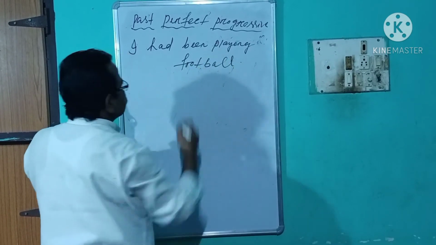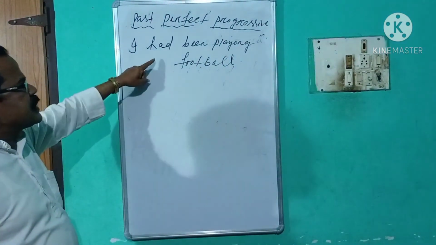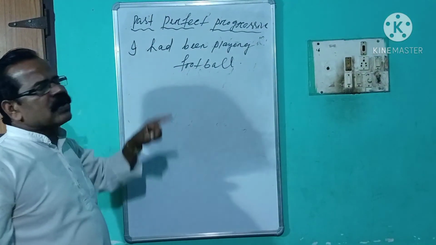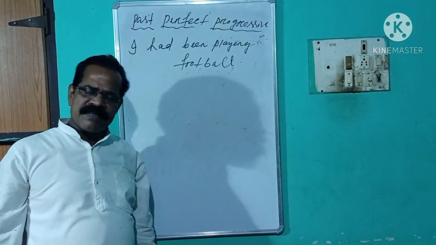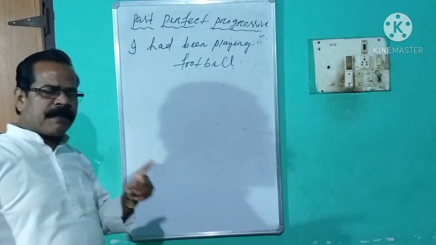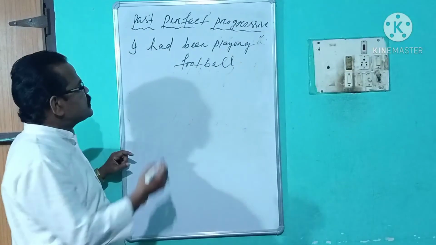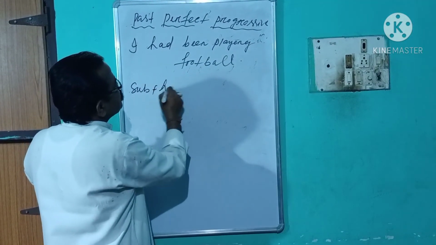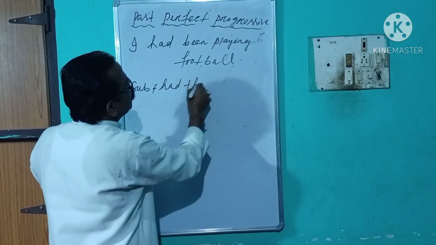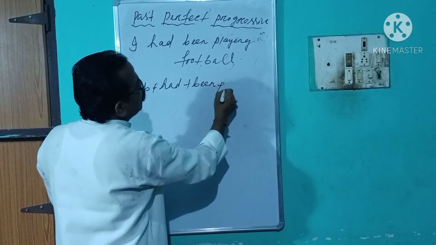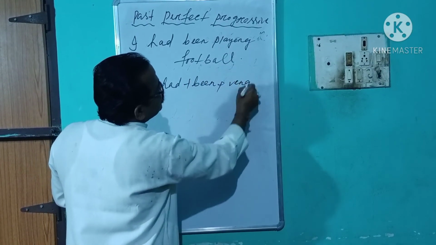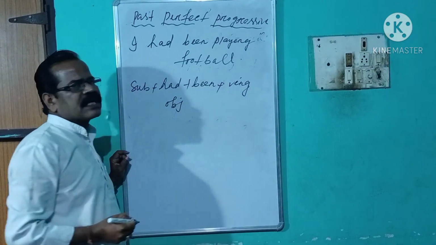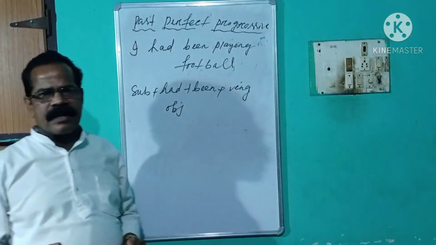You see, this sentence is in your affirmative format, and its structure is subject plus had plus been plus verb ing and object if an object is there.